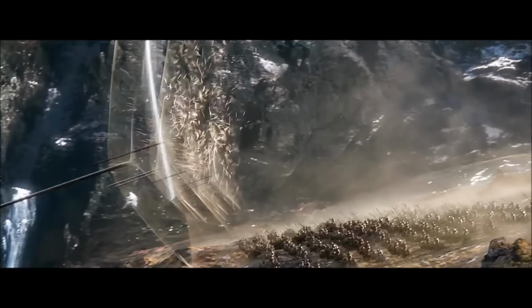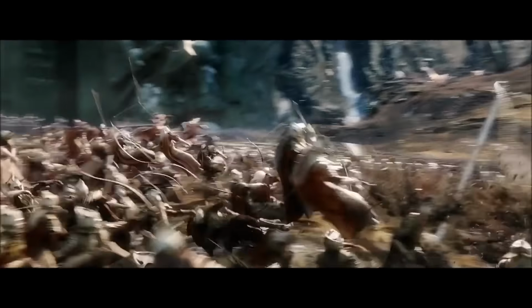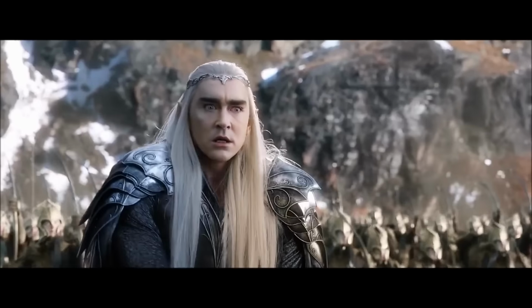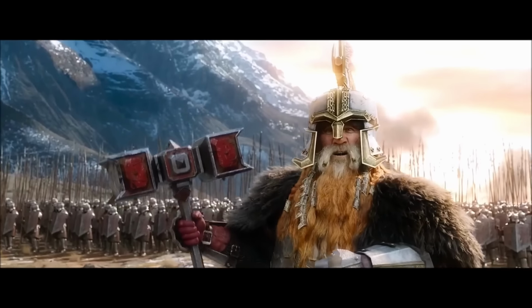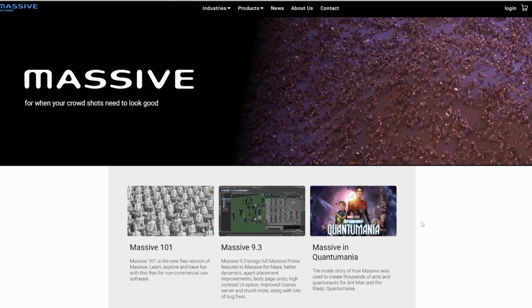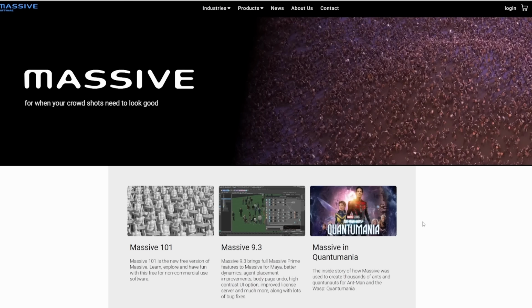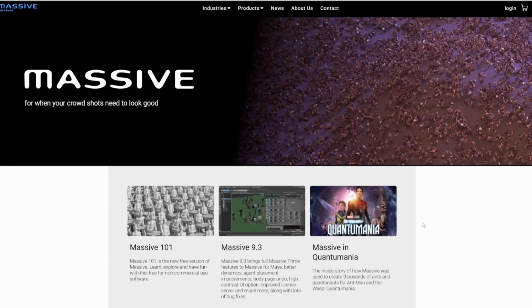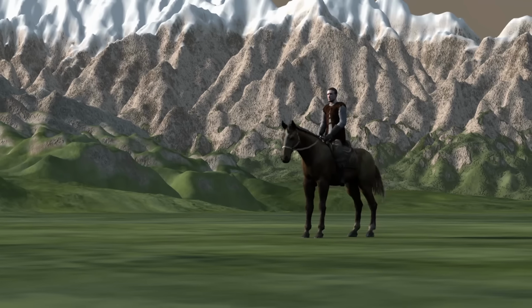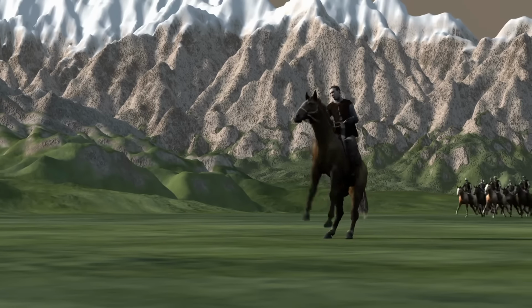So if you've watched any film, television show or even commercial where there are lots of crowds, or maybe you've watched anything that has to do with horses and riders, then the possibility that you've seen Massive in action is there. Massive is an industry standard crowd creation tool which is pretty amazing how it works. And currently the folks at Massive have put together Massive 101, which is a free version of Massive which you can totally use for free. And this has little to no limitation to what you can do with it.